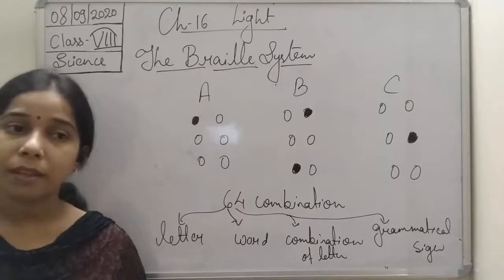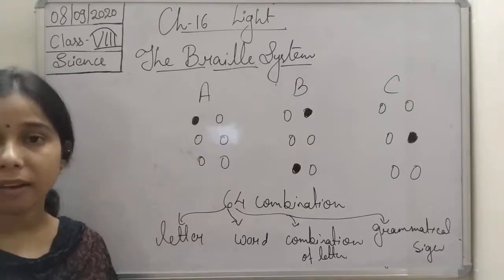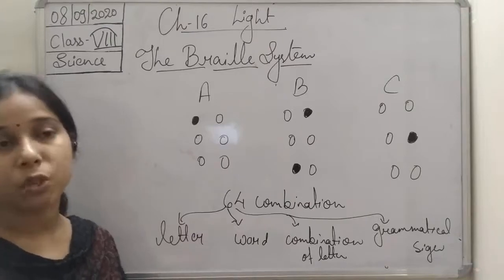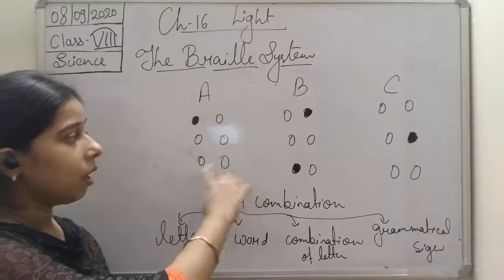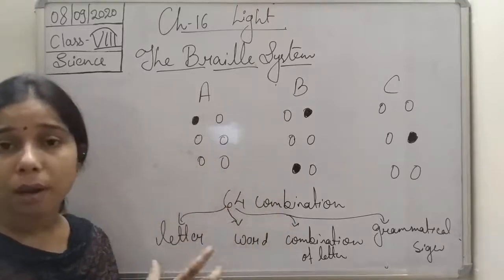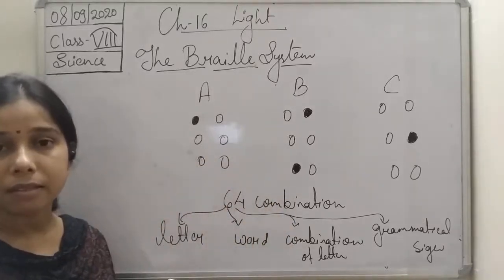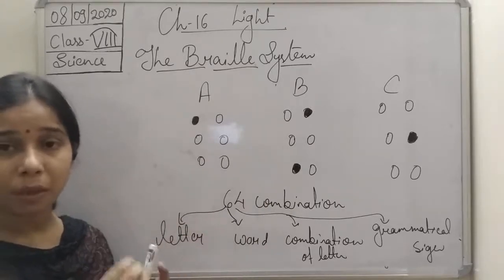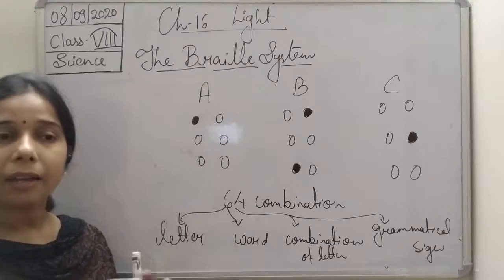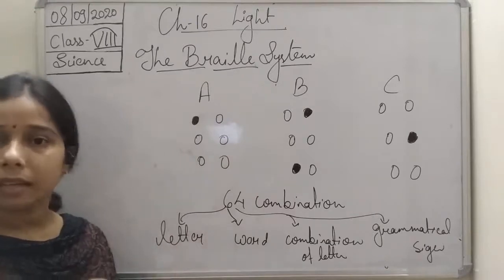At first, when they went to understand the Braille concept, especially visually challenged students, they came to understand this Braille system by touching the Braille sheet where the raised dots are present.